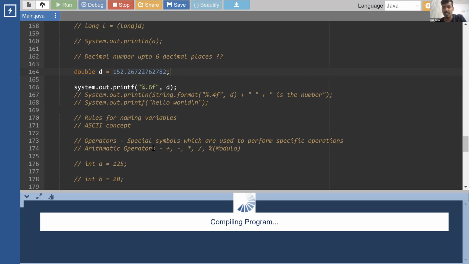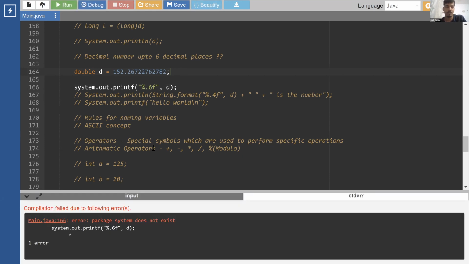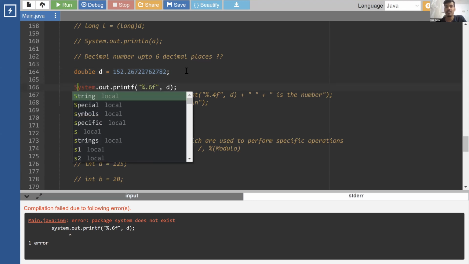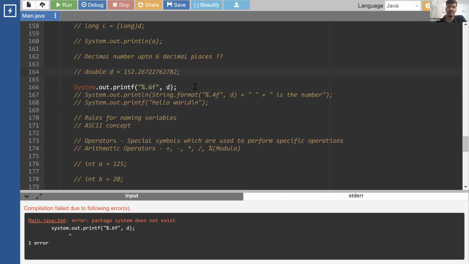How are the percent signs like arguments? Yes, they are like arguments to the format method. Yes, that's the correct way to put it. So this package does not exist. Wherever I am writing this capital, that is what it says, and that has to be written in that.